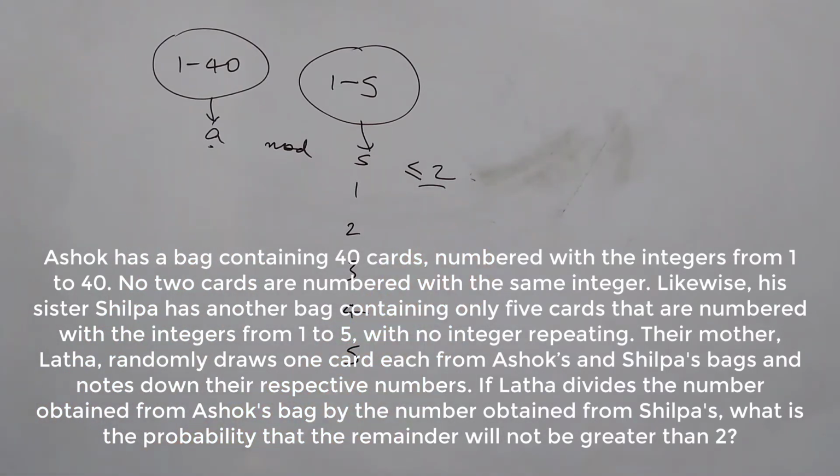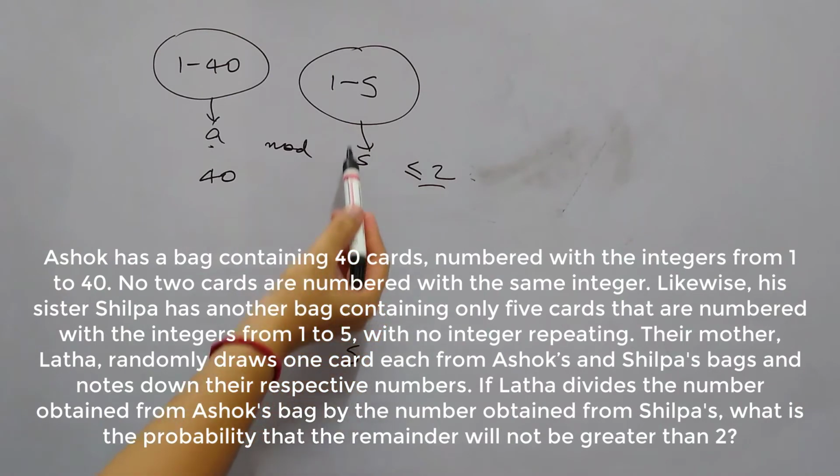So when S is 1, no matter what number comes from A, if we divide by 1, the remainder will always be 0. So in this case, if S is 1, there are 40 such possibilities when the remainder will be less than or equal to 2.